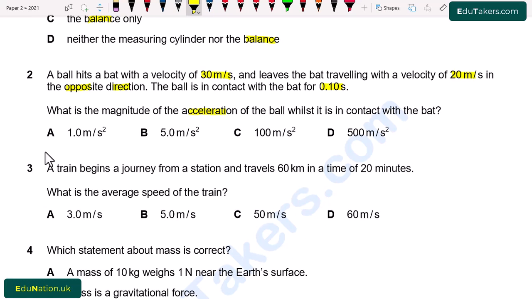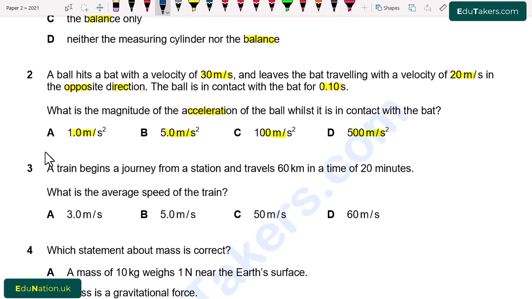MCQs: A. 1.0 meter per second square. B. 5.0 meter per second square. C. 100 meter per second square. D. 500 meter per second square. So here we are given the velocities of the ball when they move and also the time during which the ball is in contact with the bat. So here we have to find out acceleration.